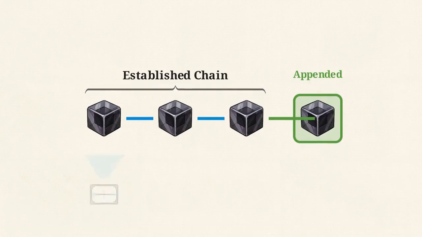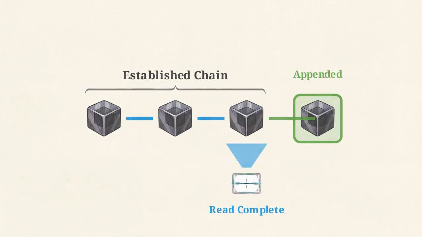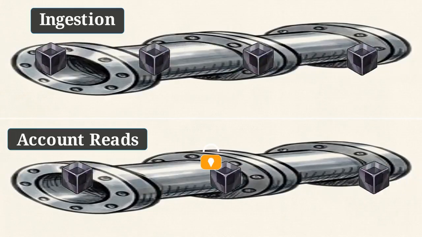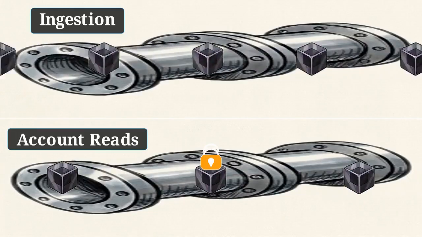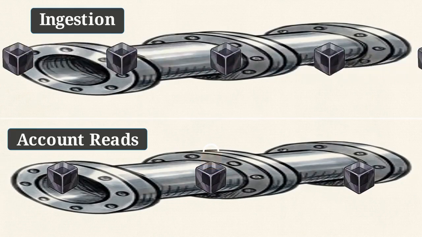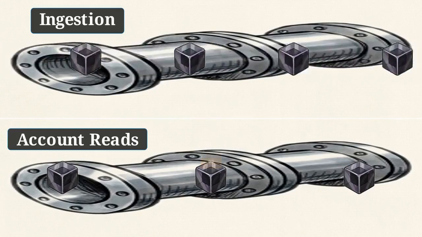Any queries regarding account balances only read from the established historical chain. Specialized financial databases, such as TigerBeetle, utilize this explicit write last, read first pattern. By separating the ingestion of new transactions from the reading of current account balances, the database natively enforces financial limits without bottlenecking the high-throughput event stream.